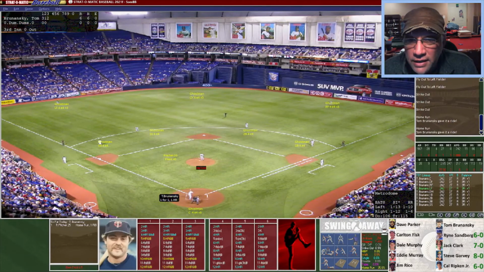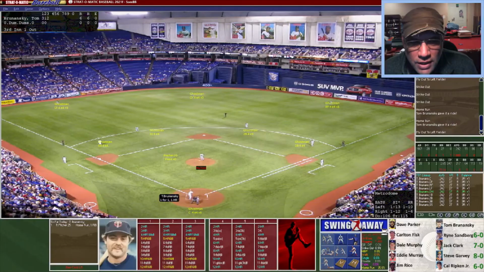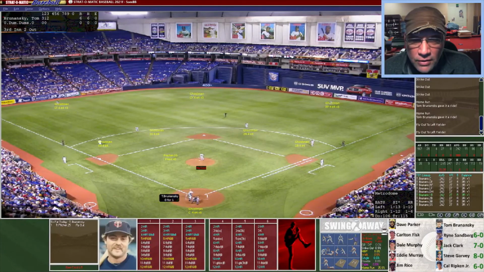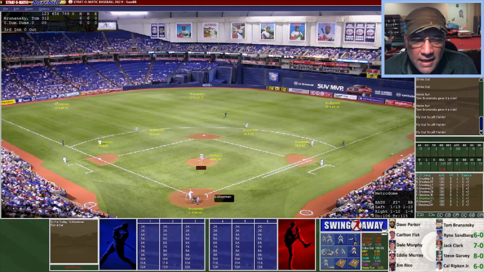Every home run here is going to try to help him, and here's another shot at the left center, and this one just goes to the warning track. Not going to be far enough. Brunanski is down to his final 3 outs. He's trying to beat Garvey, who leads with 8 home runs. Here's a shot. It's going to be not quite far enough. That'll be his 8th out. Here's a line drive, and that's not going to do it.